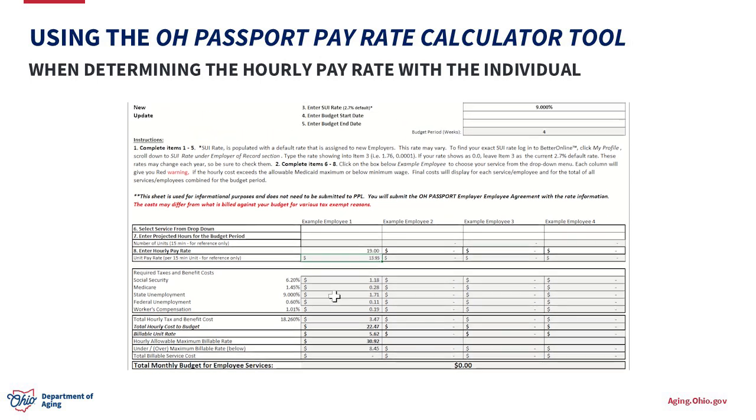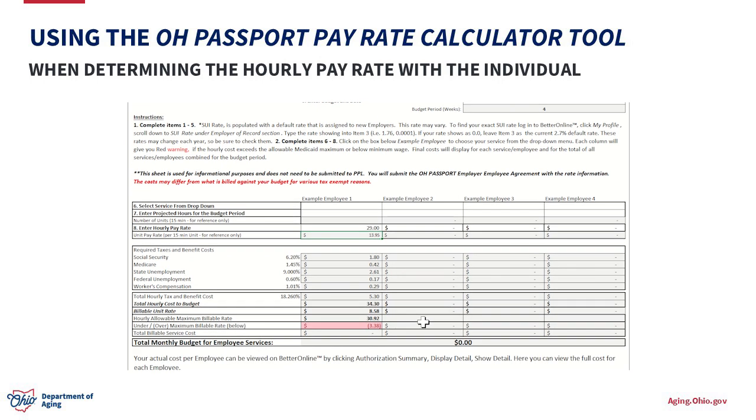Now, say the individual says, I want to pay $29 an hour. Well, let's take a look at what that would be. All right, we can see very quickly we have some red down here, which I'll explain. So again, an hourly pay rate of $29 an hour plus all the employer taxes. It looks like the billable rate would be $34.30, which, it does the math for us, quickly puts us over the $30.92 OAC maximum by $3.38. So this could not be approved since it puts us over that maximum.